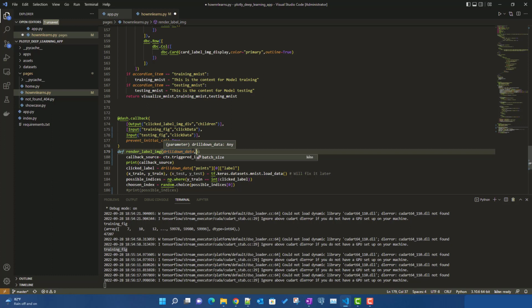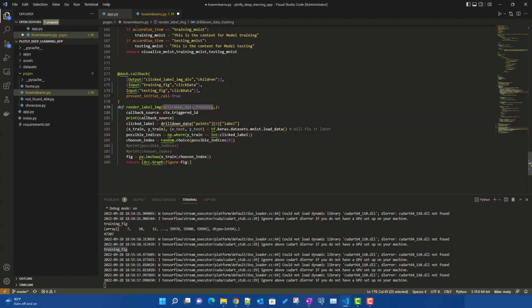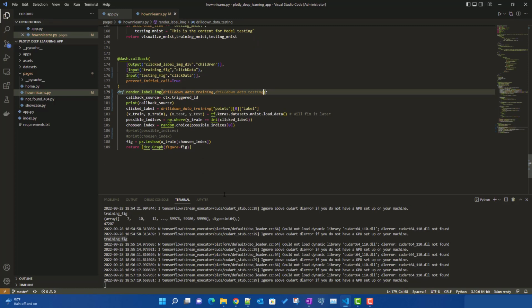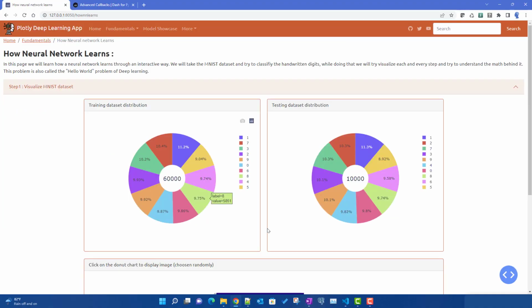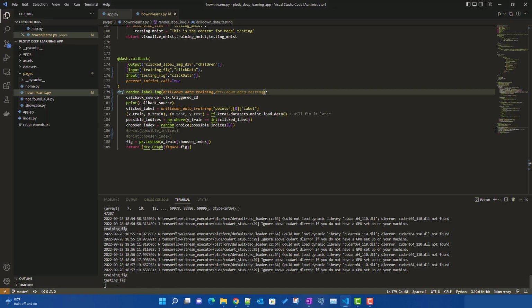Now let's name it differently. For the training figure, I will name it drill down underscore data underscore training. Wherever we have the drill down data, for now I'll just pass it. Hopefully this is fine. For the testing figure, I will pass it as testing here. So hopefully code-wise we are fine for now. Let's see. For the training figure, if I click over here, it should show the testing figure.